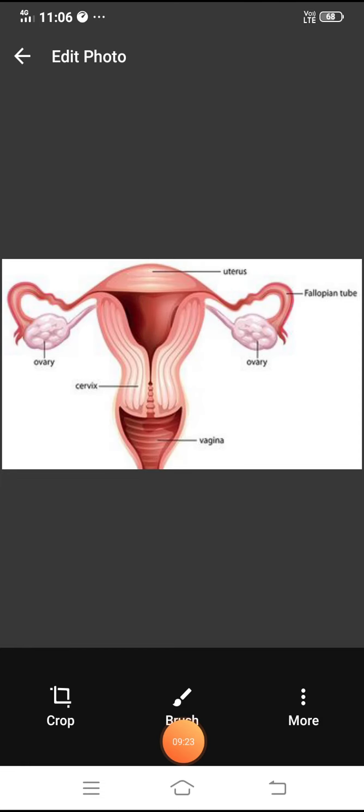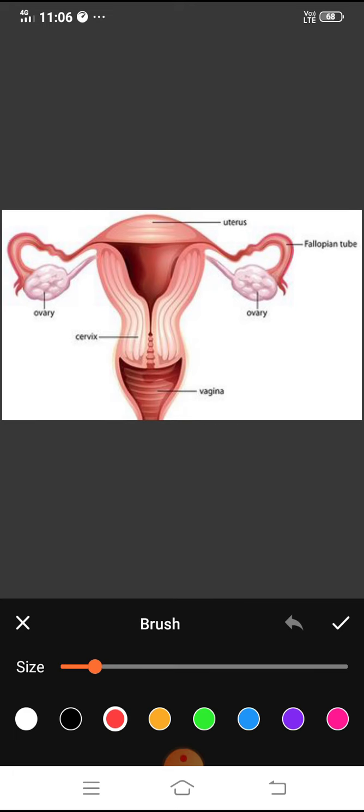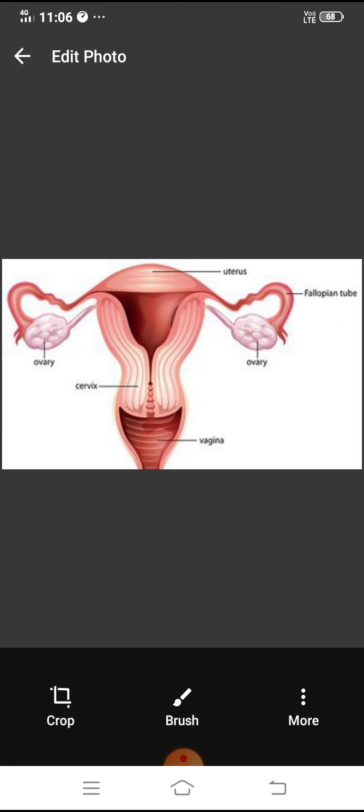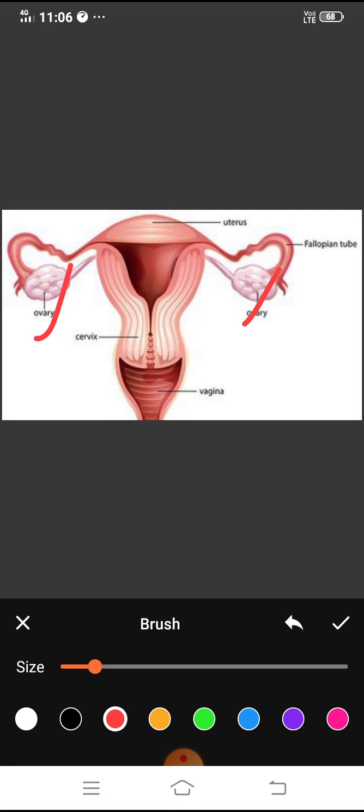Next, going to the step of fertilization. First you have to see this picture. This is the female reproductive system. This is the ovary. You know how many ovaries are there in a female body? 2. This is 1 and this is 1. And this is uterus. Clear? This is the place where the baby will grow, and there is only one uterus.